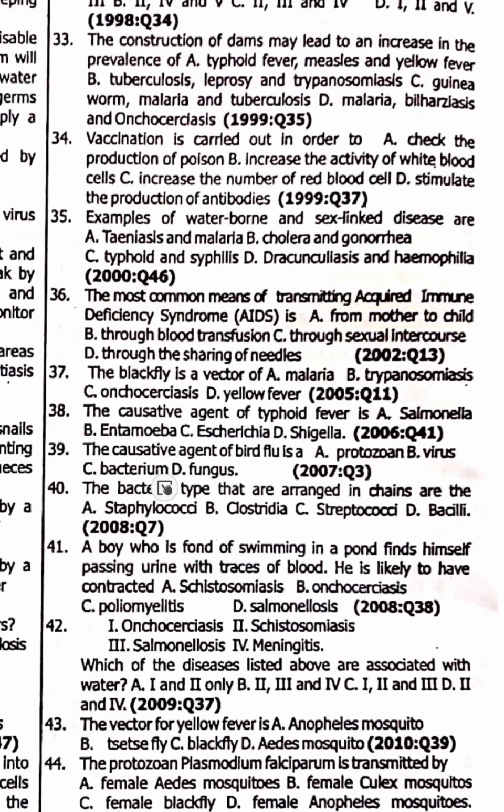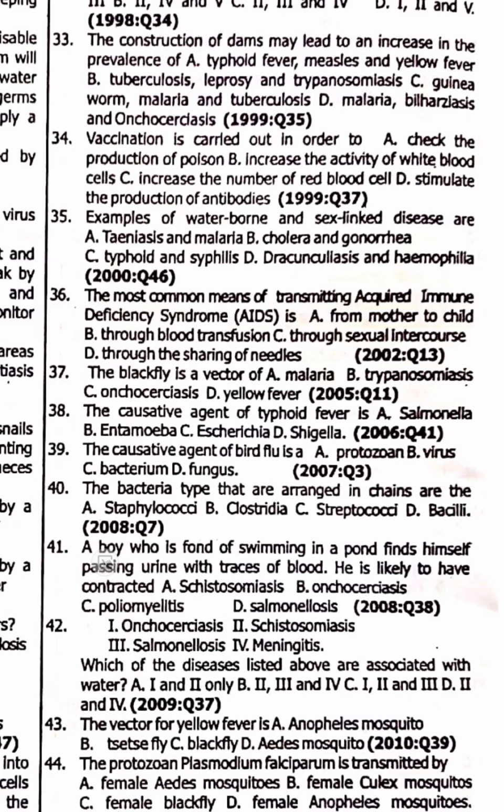The bacterial types that are arranged in chains. I want us to take down bacterial types and their arrangement. The first one here is spherical bacteria. They are called cocci. Any bacteria that is spherical is a coccus. The next one, cocci can be in different shapes. If it is in pairs, like two, it's called diplococci.